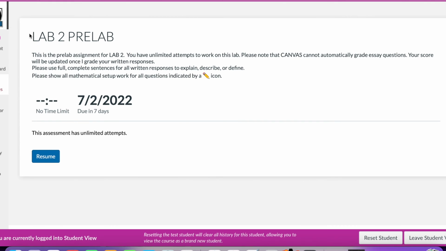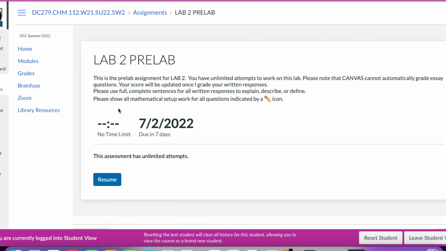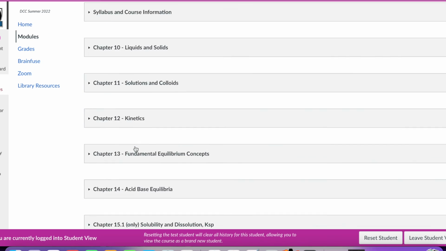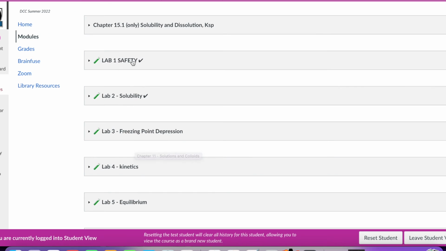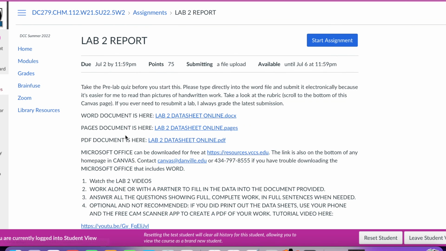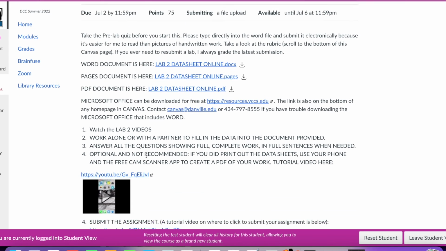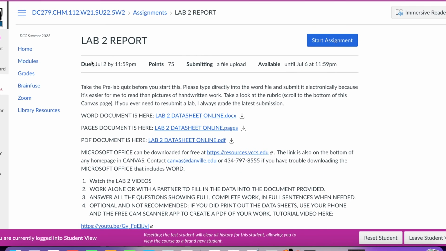That's worth 25 points, and your actual lab reports are worth 75 points, with the exception of lab 1, which is just, there is no report. It's worth 100 points. Your reports, if you click on lab 2 report, for example, you have these Word documents or whatnot to fill out as you go along the procedure.